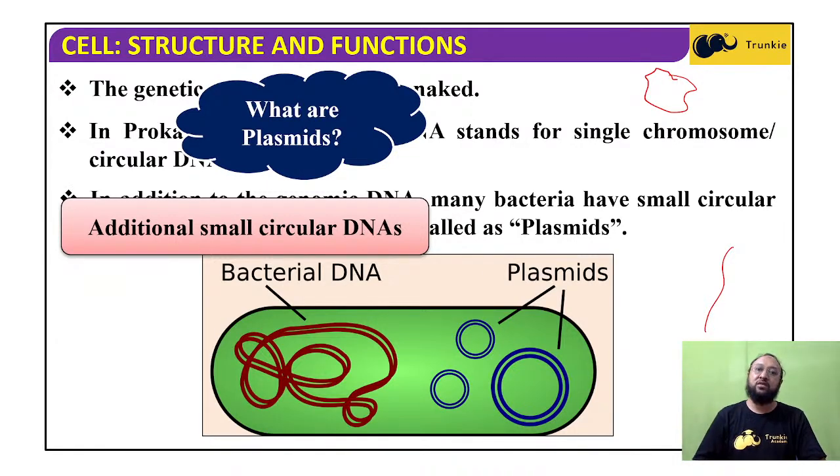Likewise here, apart from the genomic DNA there are DNAs called plasmids, which are circular in shape.